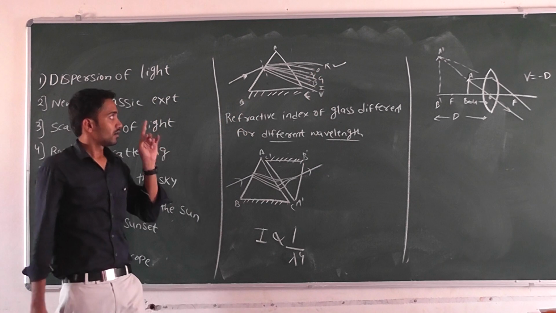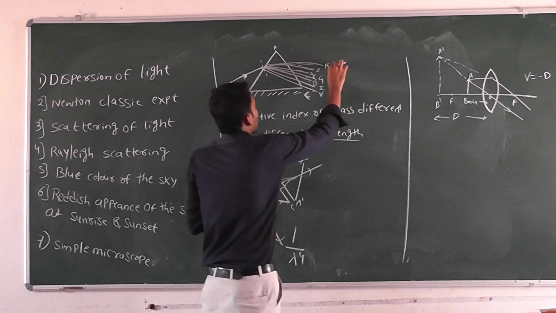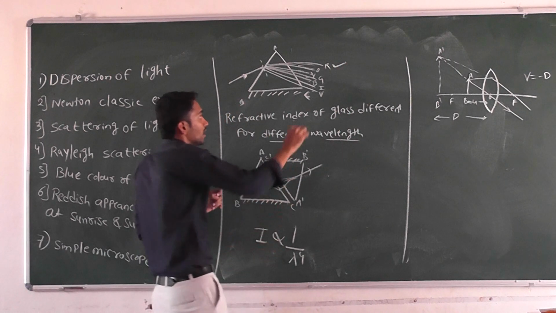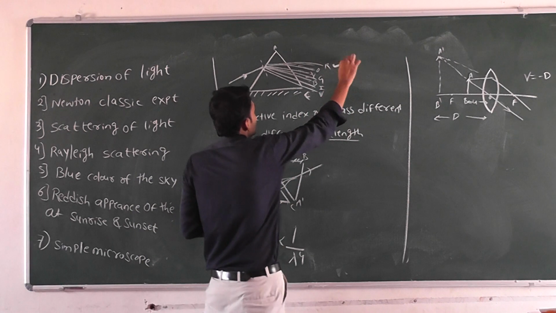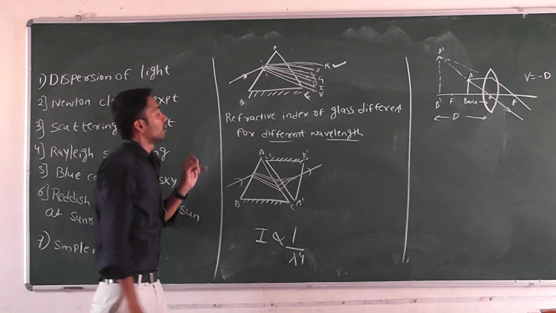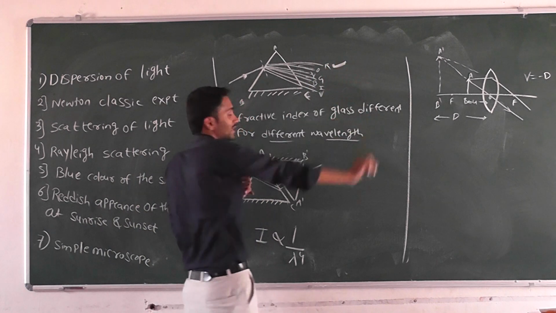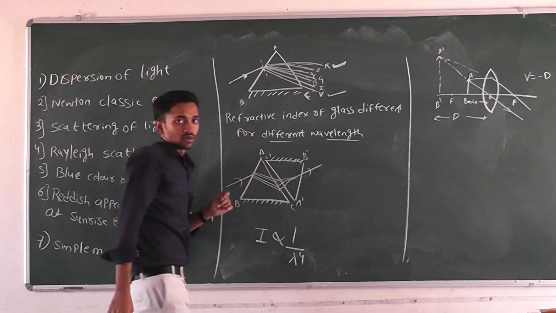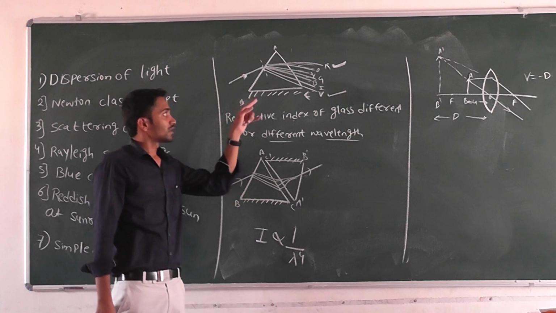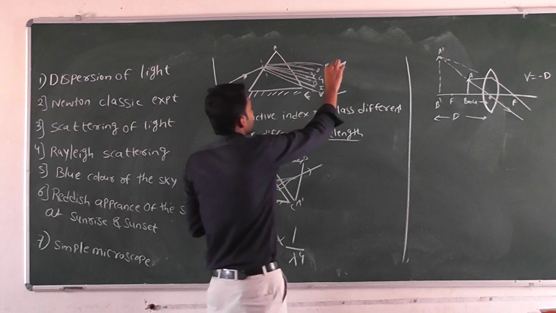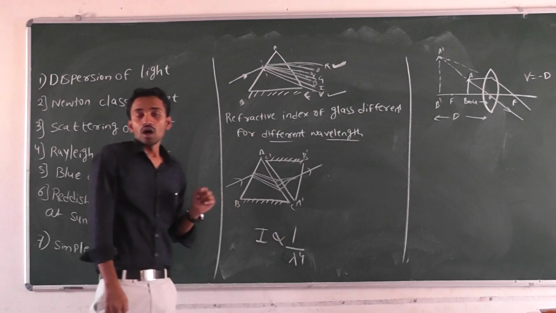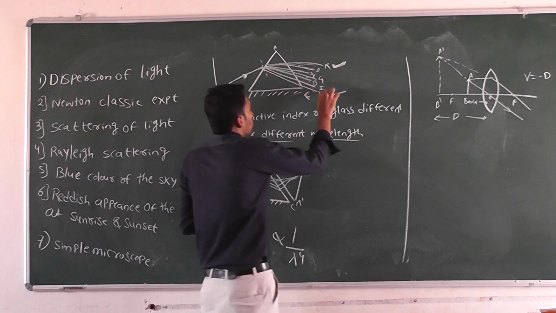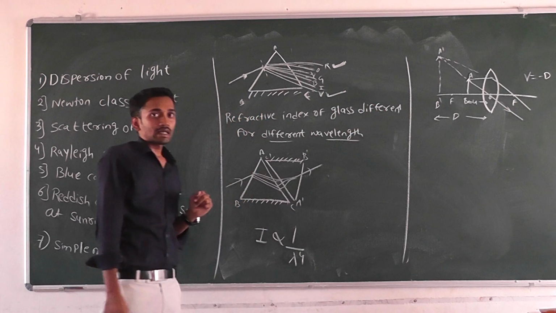Red light deviates less and violet light deviates more. Red light has a longer wavelength and violet light has a shorter wavelength.